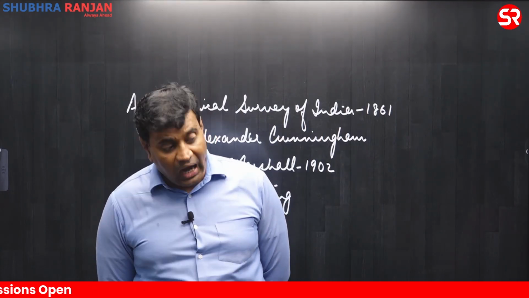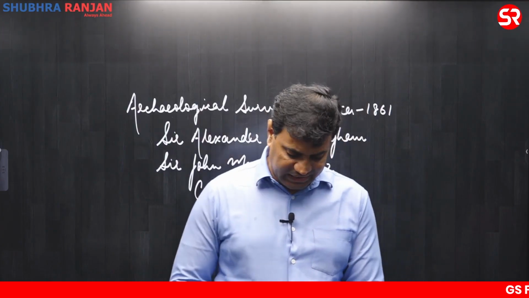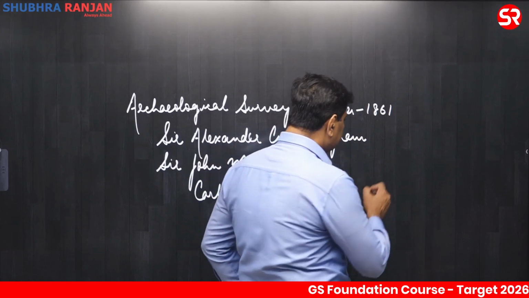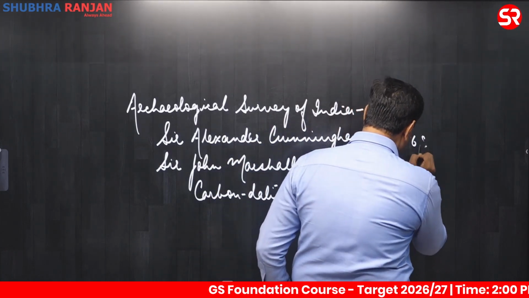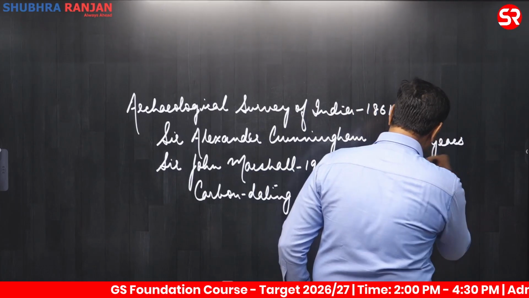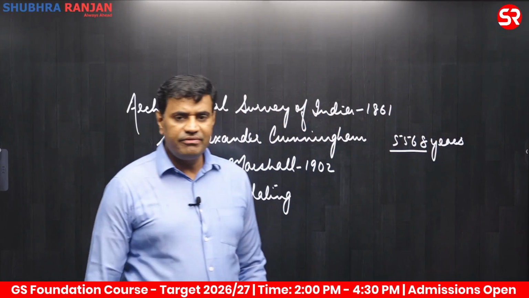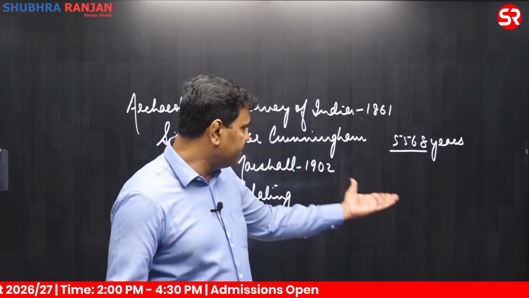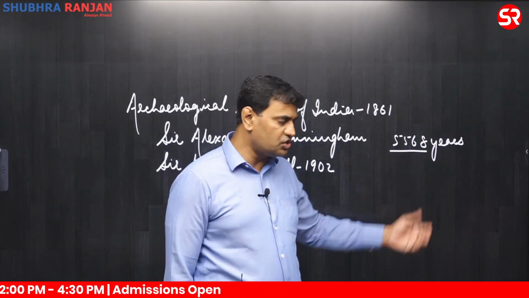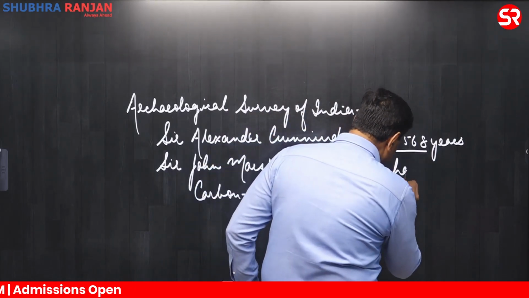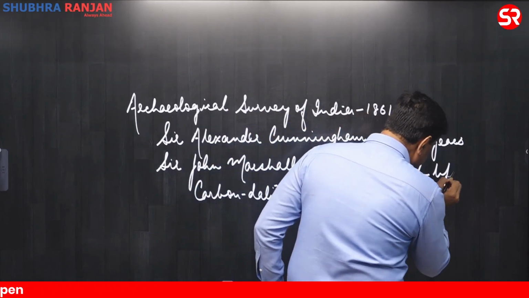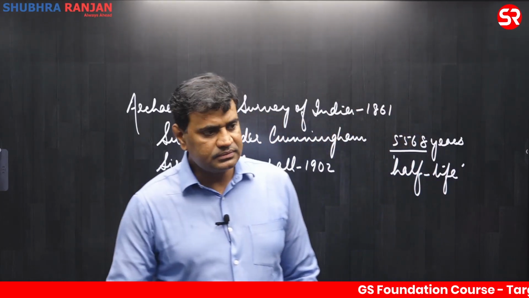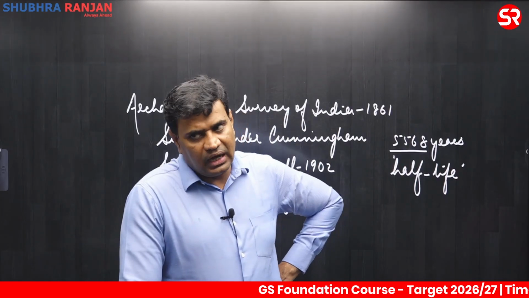Half of the carbon content decomposes in 5, 6, 8 years, which is termed as half-life.